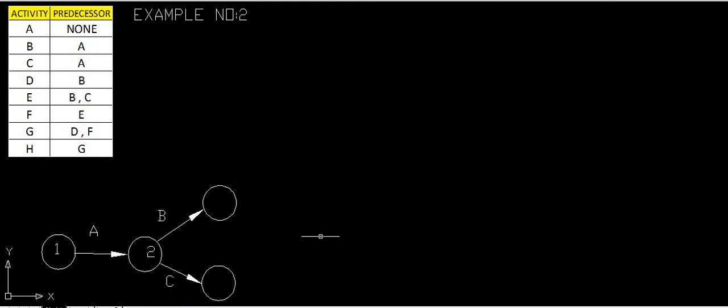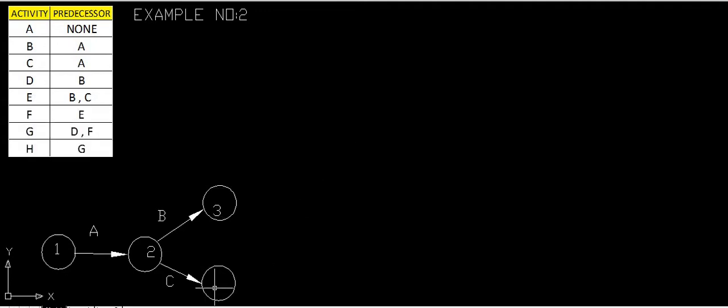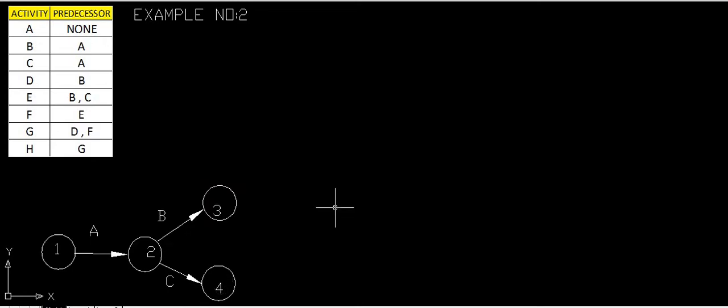We will give this node number 3, and this other node number 4. Okay, so we have drawn these activities, B and C, dependent on A. Up to the third row we have solved: the first row as none, the second row activity drawn depending upon A, and the third row also drawn depending upon A.